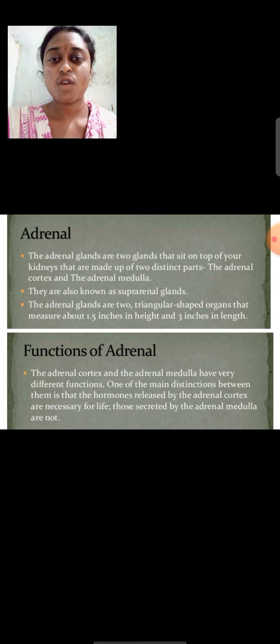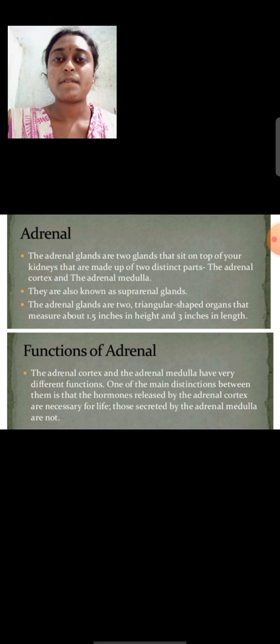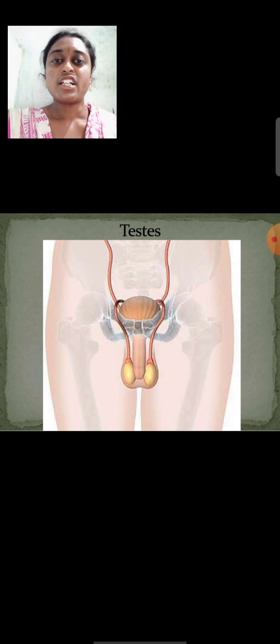Now the functions of the adrenal gland: the adrenal cortex and adrenal medulla have very different functions. One of the main distinctions between them is that hormones released by the adrenal cortex are necessary for life, while those secreted by the adrenal medulla are not. And the next one is the testes. See here, this is the structure of the testes.